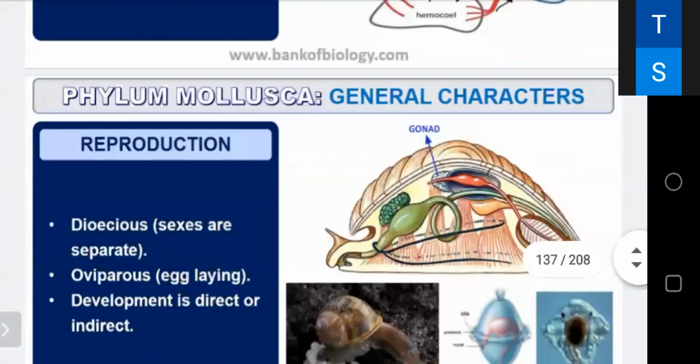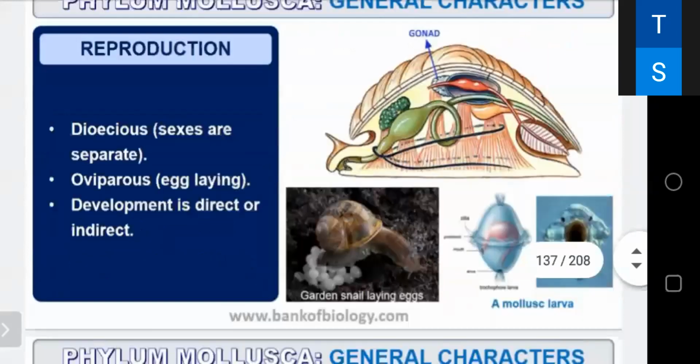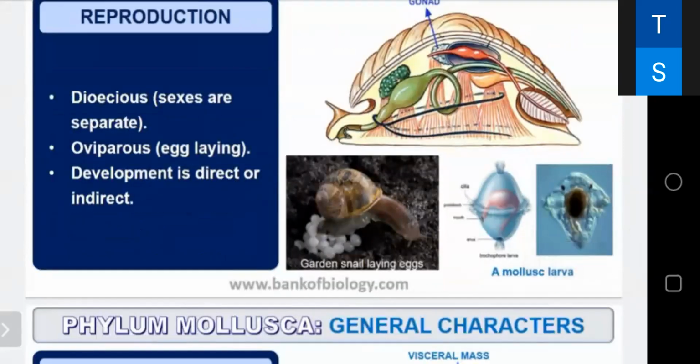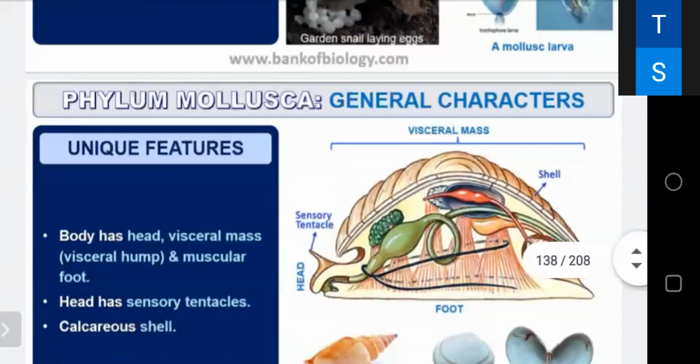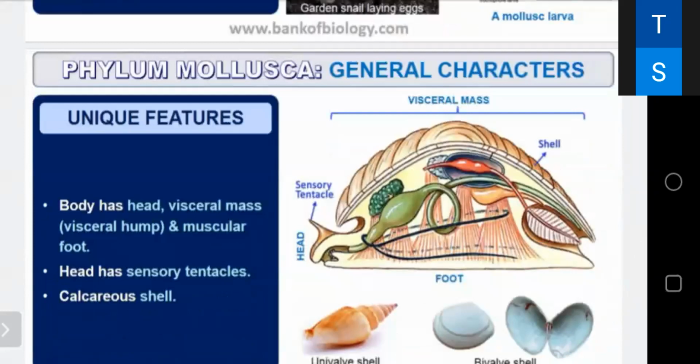Reproduction is dioecious, like their sexes are separate. They are oviparous, egg-laying animals. Development is either direct or indirect. So the unique feature is that their body has a head, visceral mass, and muscular foot.